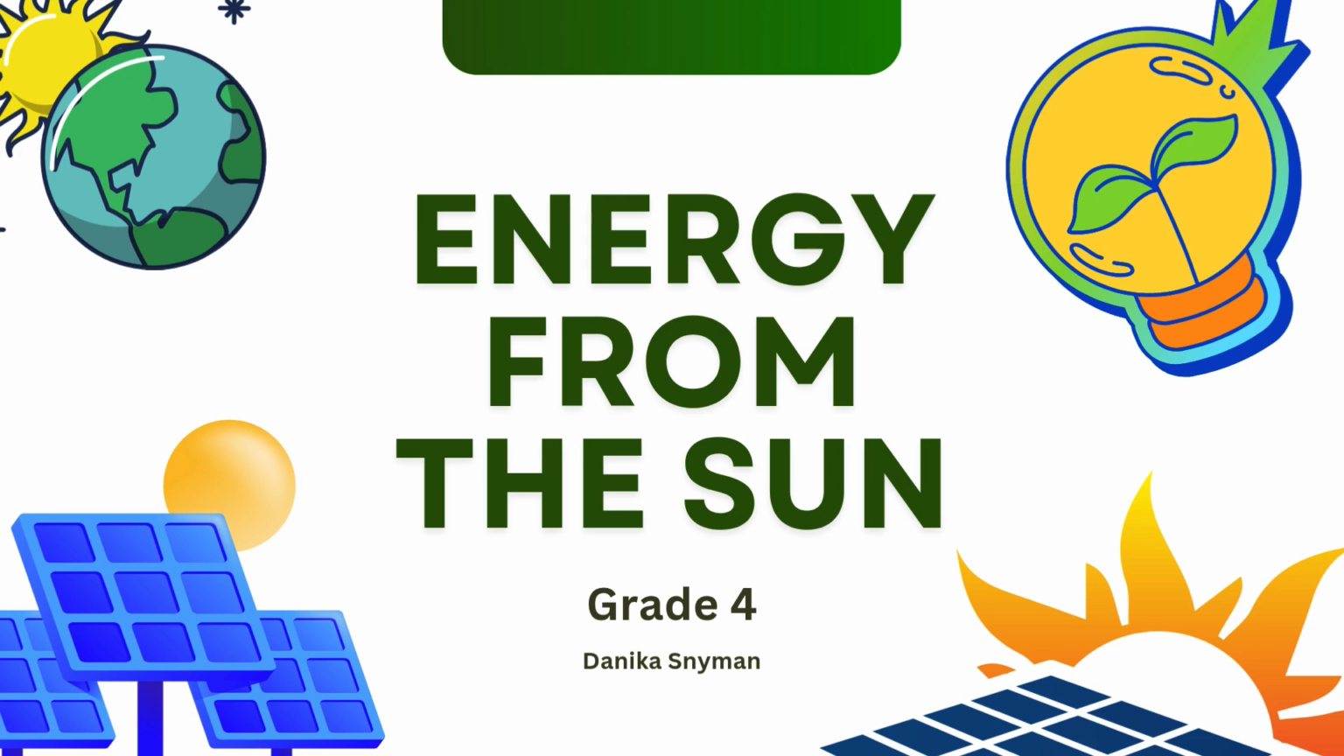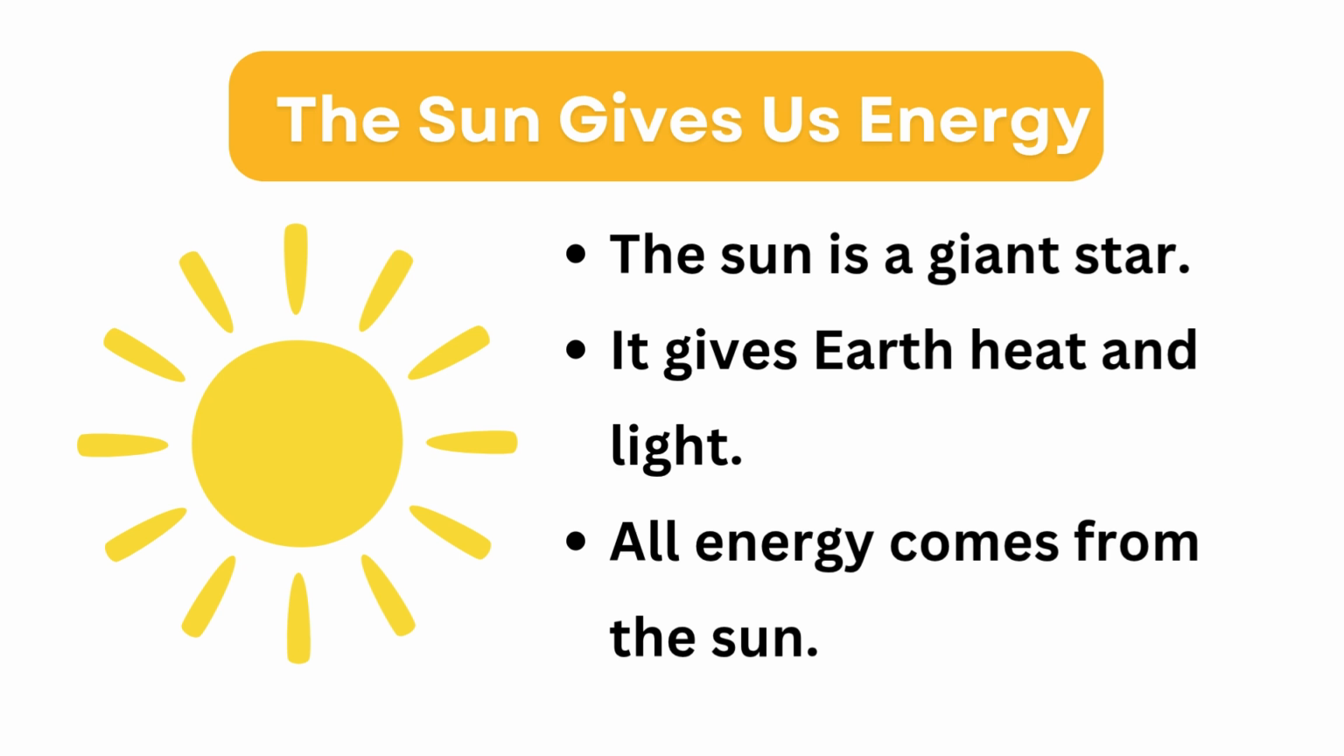Let's begin. The sun is not just a yellow circle in the sky, it is a huge ball of burning gas. It gives us two main things: light and heat. This energy helps plants grow, warms the earth, and gives animals and humans the energy they need to live. Without the sun, our planet would be dark and cold.